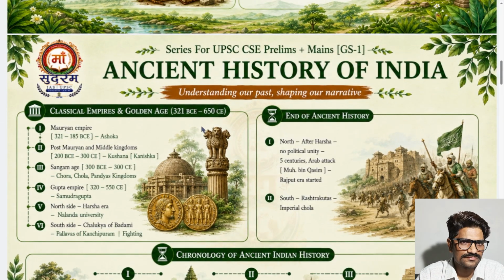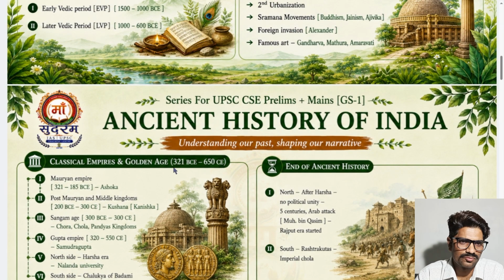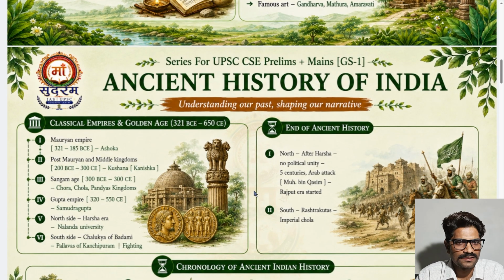Next, the classical empire and golden age. Now we came to 321 BC to 600 CE. Here the Mauryan, Asoka, a very famous personality.